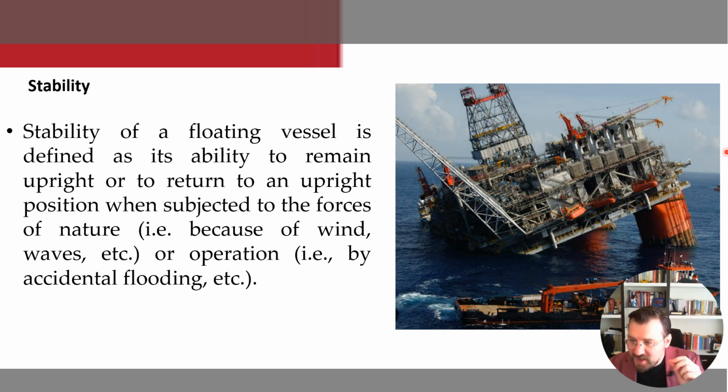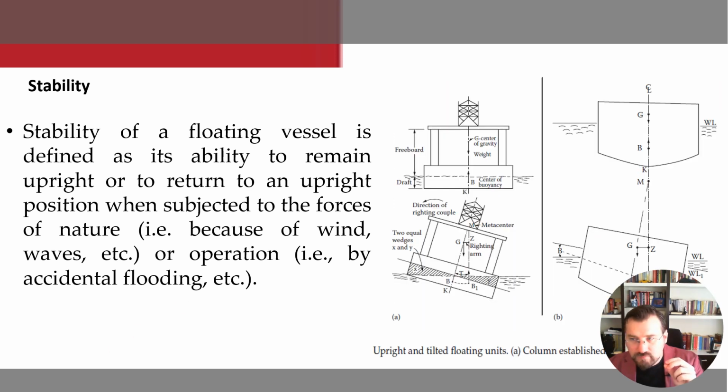It is the metacentric height which is considered to be the adequate criterion for stability. Here, in two different figures, the semi-submersible and the drill ship are shown in the upright position, where the center of gravity G and the center of buoyancy B lie in the same vertical plane, and in the second part in a tilted or rolling position, inclined by an angle of heel called theta.